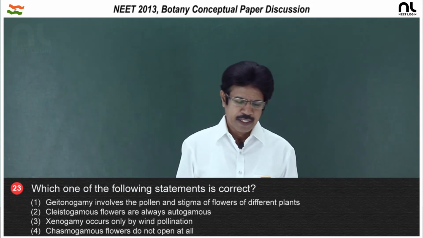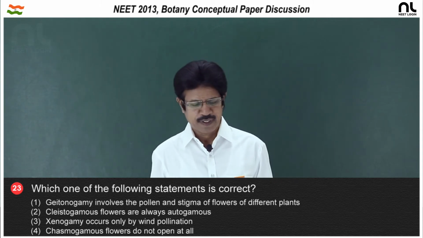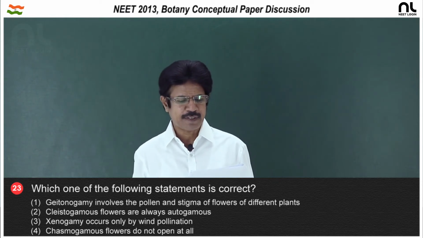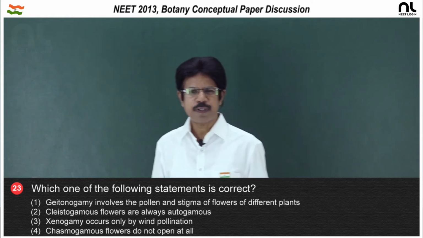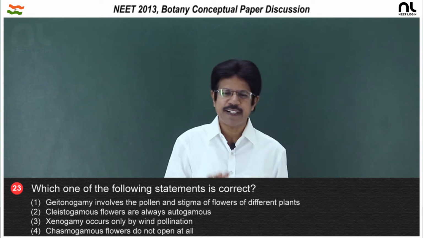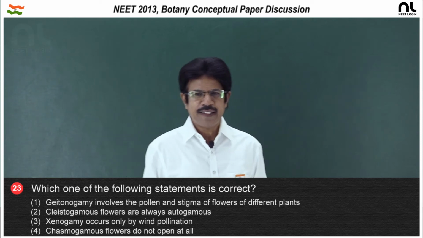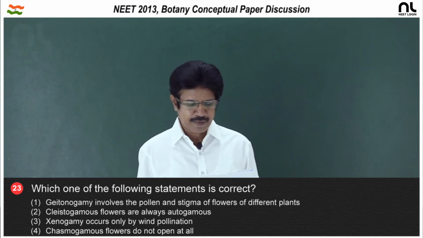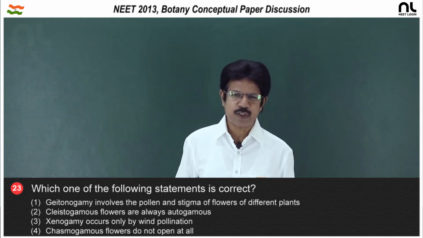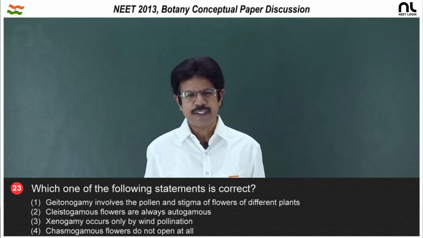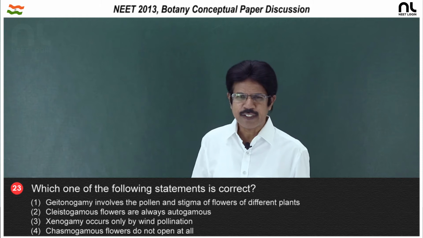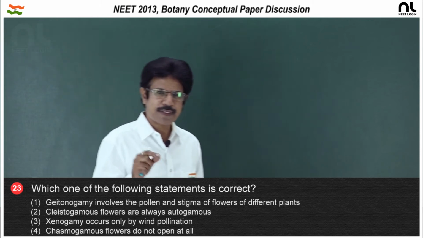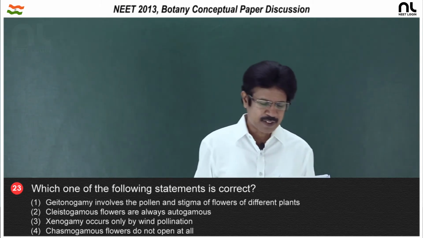Question number 23, which one of the following statements is correct? First option, geitonogamy involves the pollen and stigma of flowers of different plants, that is wrong. Pollen transferred from one flower to another flower present on the same plant is geitonogamy, and in this a pollinating agent is required. Second, cleistogamous flowers are always autogamous. Yes, cleistogamous flowers are always autogamous. A pollinator is not at all required, and 100% self-pollination occurs in cleistogamy. So, cleistogamous flowers are invariably bisexual.